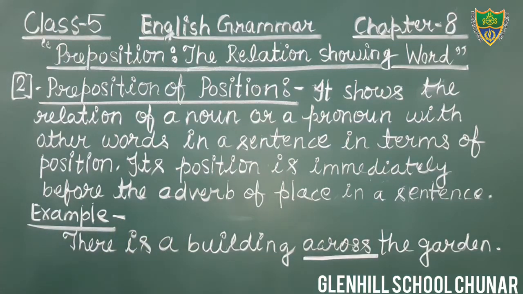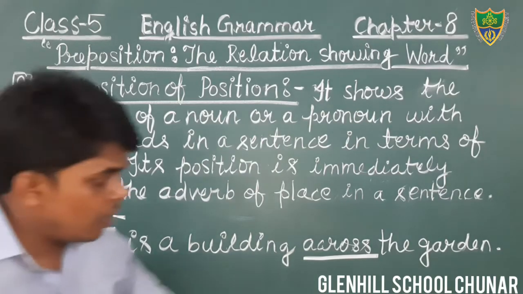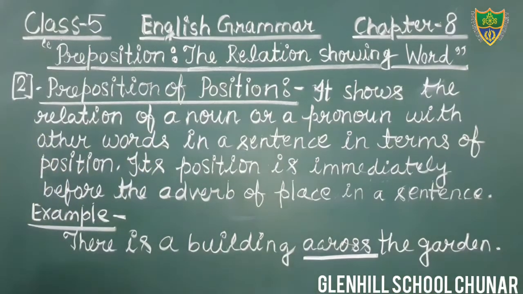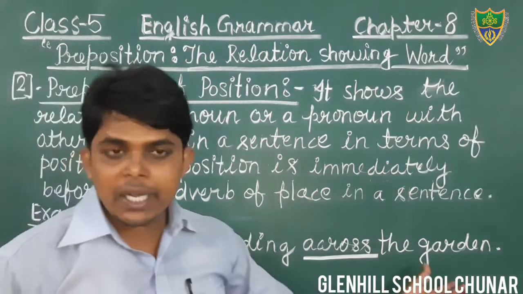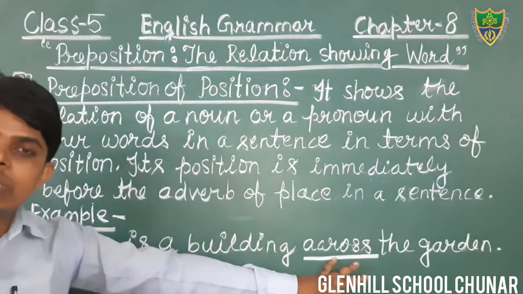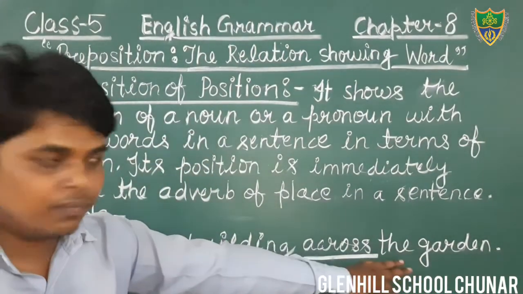What is written here? Before the adverb of place. Its position is immediately before the adverb of place in the sentence. You see, the word garden is a place and the word across is used here just before the noun.